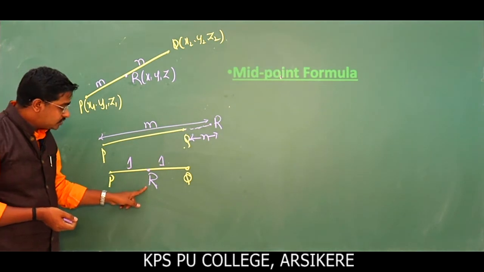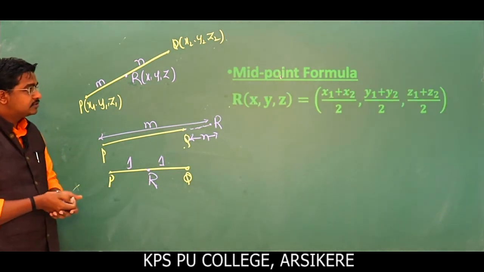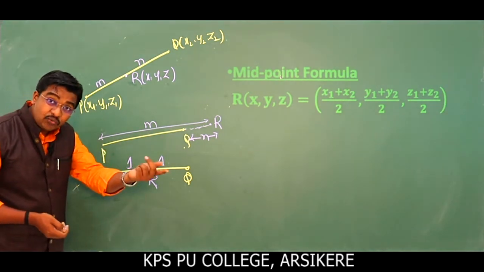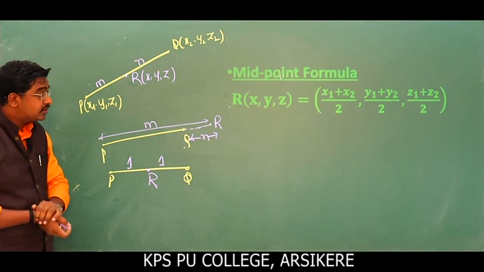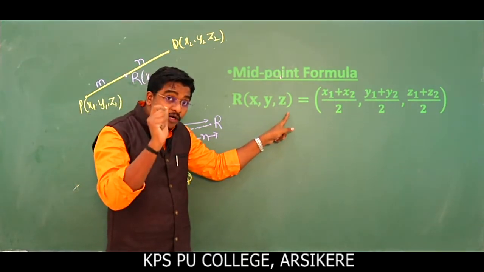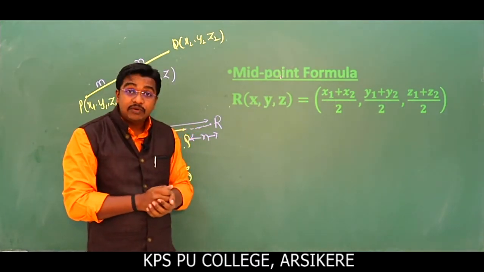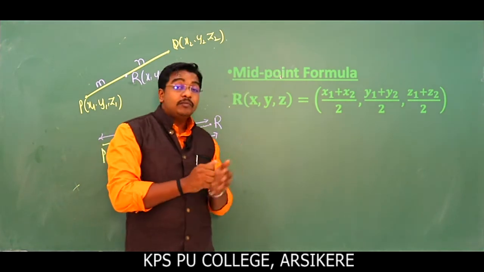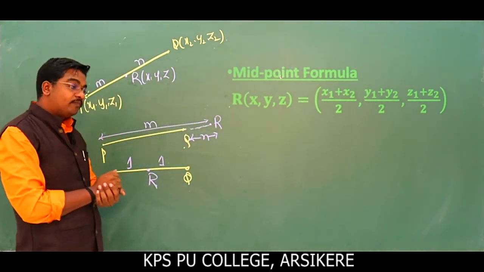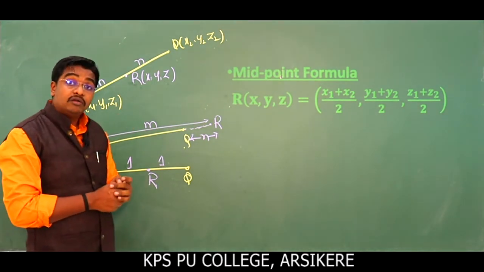That becomes the midpoint. So what about R here? Next, R of x, y, z is equal to, so m is equal to 1 and n is equal to 1. So the total value becomes R equal to x, y, z, the coordinate point x1 plus x2 divided by 2, y1 plus y2 divided by 2, z1 plus z2 divided by 2. Okay, this is the midpoint formula.